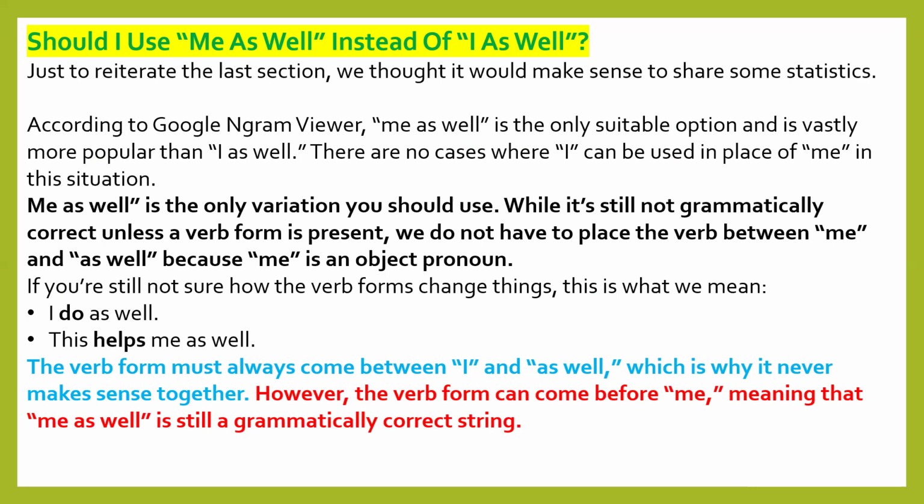There are no cases where I can be used in place of me in this situation. Me as well is the only variation you should use, while it is still not grammatically correct. While it is still not grammatically correct, we are using me as well. Unless, as well always requires a verb.